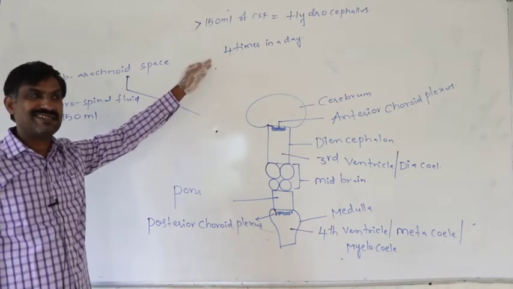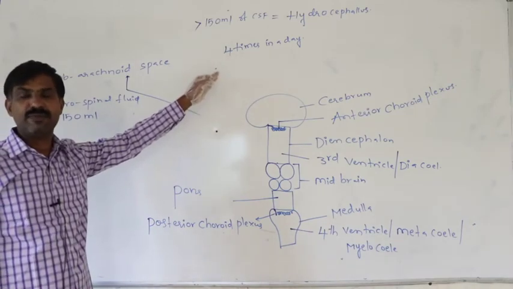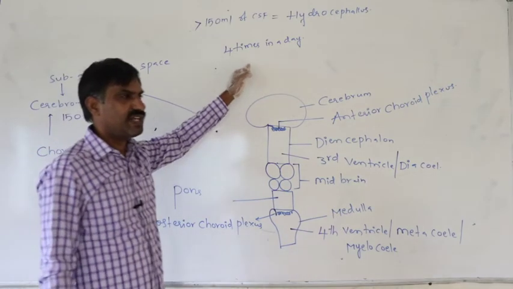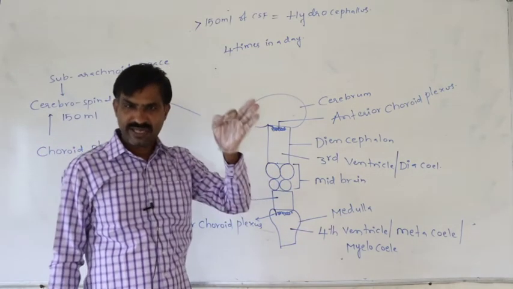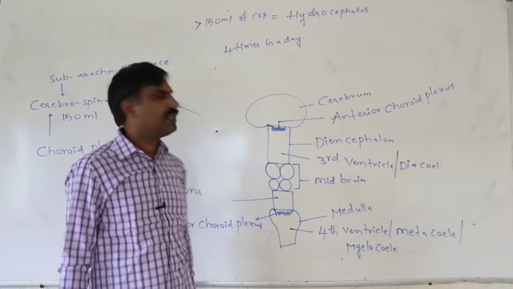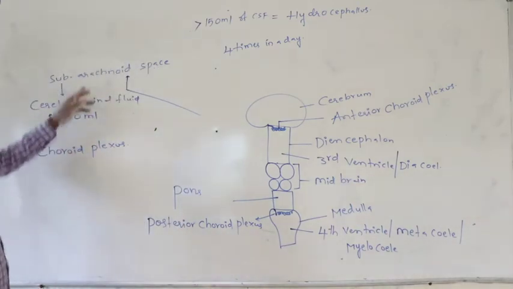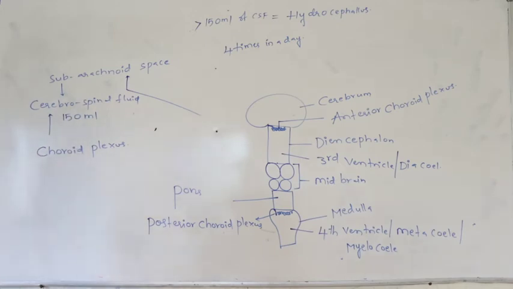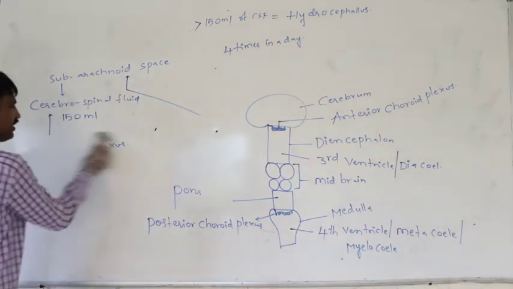In that way, in the subarachnoid space, 150 ml of cerebrospinal fluid is present.